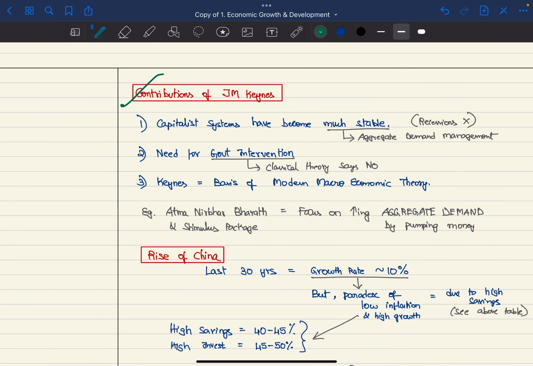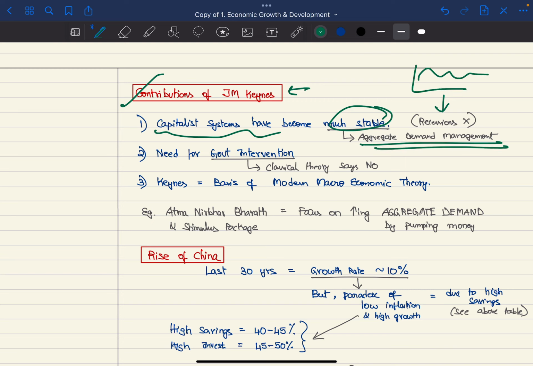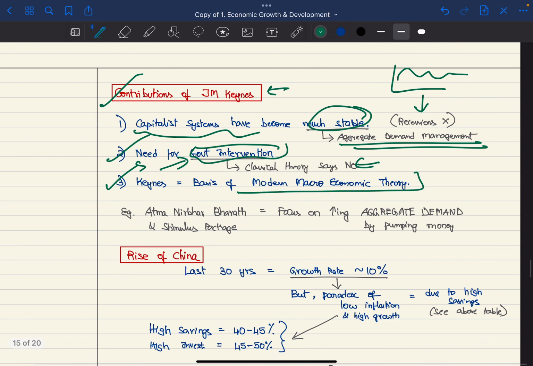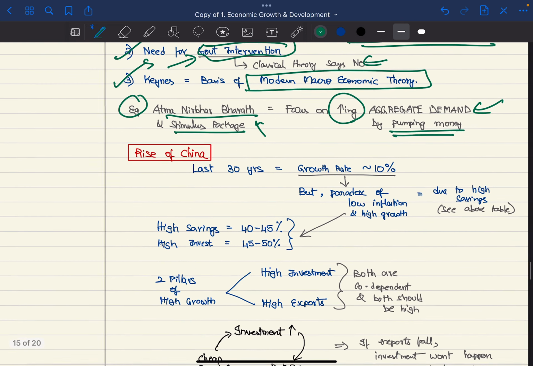So, what are the contributions of J.M. Keynes? First of all, he made the capital systems much more stable. There are no more recessions. Recessions are much lesser because of the business management cycle and aggregate demand management. Next, he called for the government intervention, which classical theory says no. For example, stimulus packages. Keynes is also the basis for the modern macroeconomic theory. For example, Atmanirbhar Bharat and the stimulus package post COVID is also focusing on aggregate demand management by pumping more and more money.